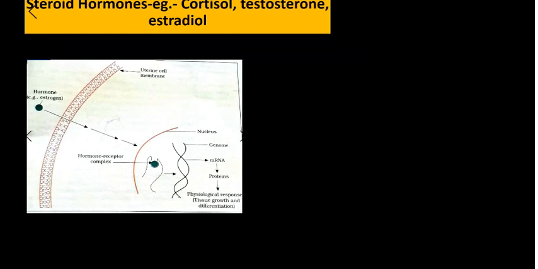So the receptor is found within the cell. Since they are found within the cell, these kinds of receptors are called intracellular receptors.